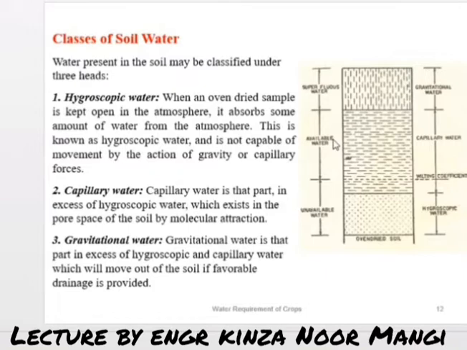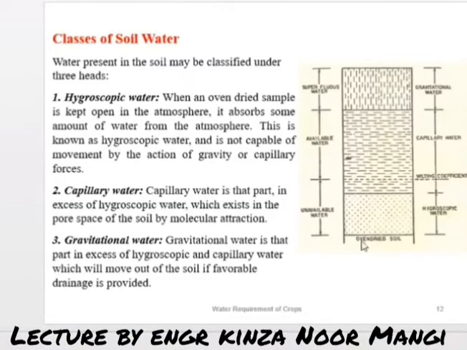Then the second point is the capillary water. The second classification is this capillary water. Capillary water is that part in excess of the hygroscopic water which exists in the pore spaces of the soil by molecular attraction. Means when the soil absorbs more water from the atmosphere, the water existing in the soil is called capillary water, and it tries to rise in the soil by capillary action, and that is called capillary water.